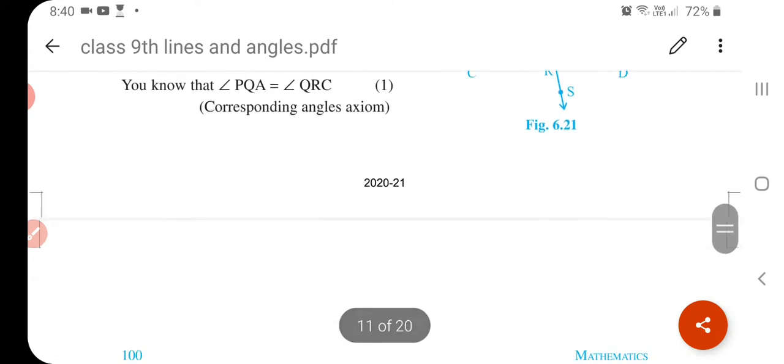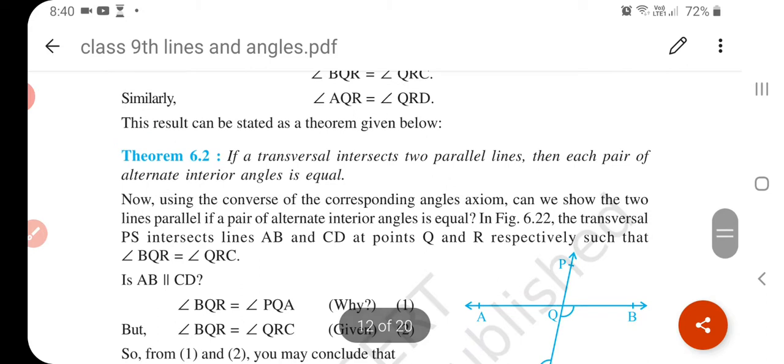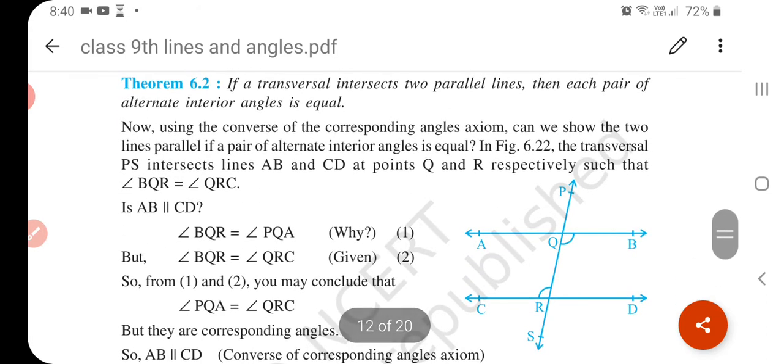Okay, now our theorem 6.2. What do you mean by theorem 6.2? If a transversal intersects two parallel lines, then each pair of alternate interior angles is equal.